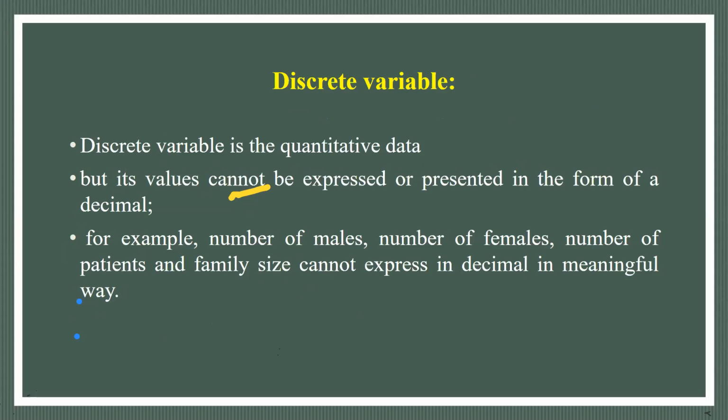One example to segregate discrete from continuous is that it cannot be presented in decimal. So a male person cannot be 1.25 males or 0.75 males. Males are a whole number. So the number of males, number of females, number of patients, and family size cannot be expressed in decimal in a meaningful way.